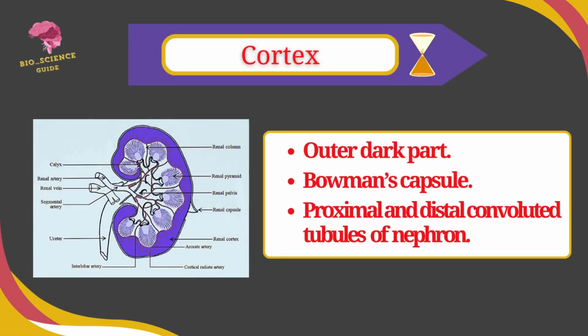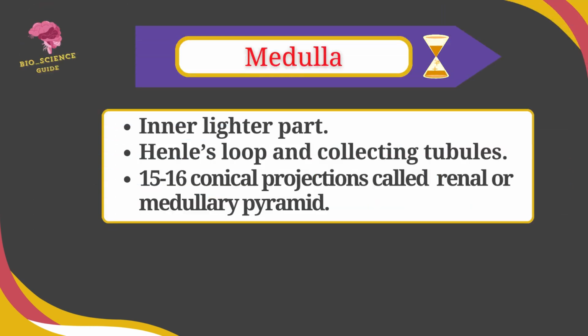Cortex is the outer dark portion of kidney which consists of Bowman's capsule. The proximal and the distal convoluted tubules of nephrons are present. The medulla is the inner lighter part of kidney. It consists of Henle's loop and collecting tubules.